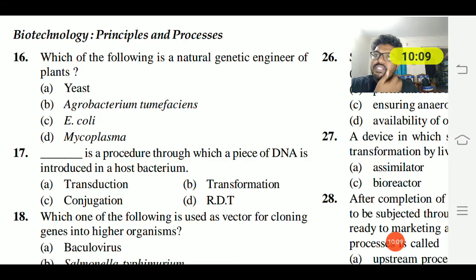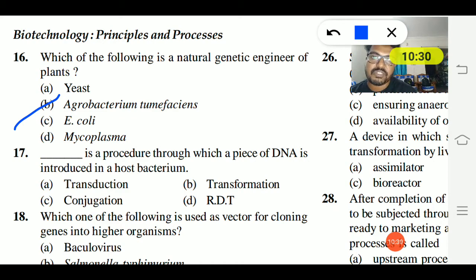16th question. Which of the following is a natural genetic engineer of a plant? Option A, yeast; agrobacterium tumefaciens; E. coli; and option D, mycoplasma. In plants, the natural genetic engineer is agrobacterium tumefaciens. In animals, it is the retrovirus, which acts as a vehicle.